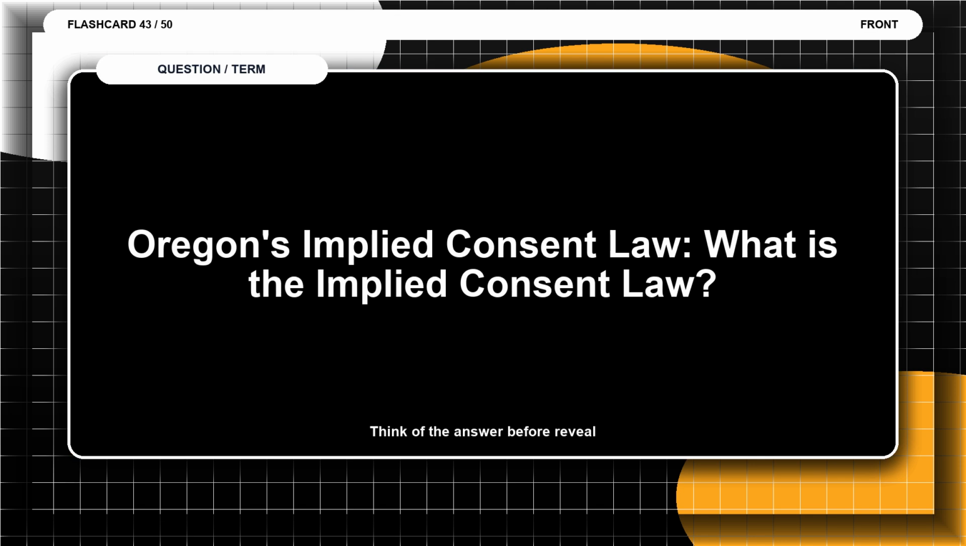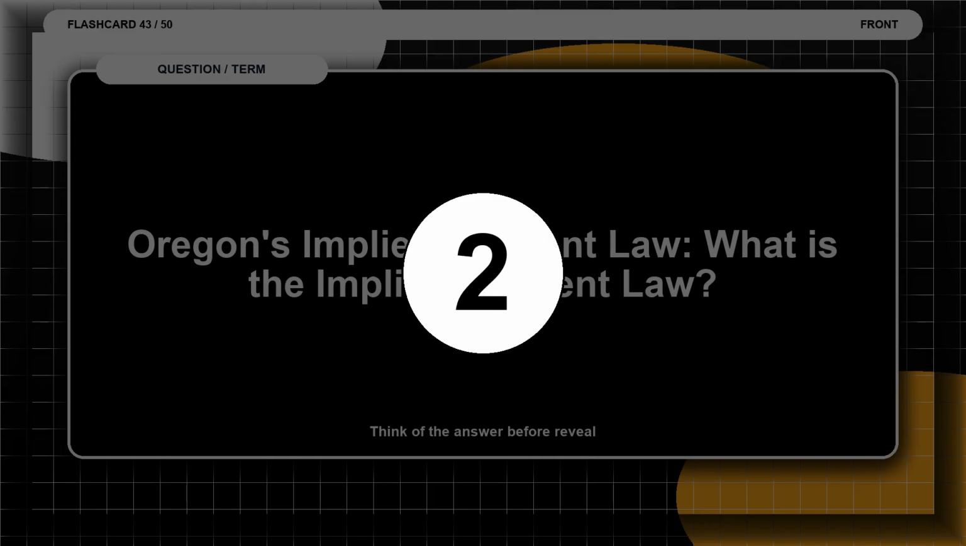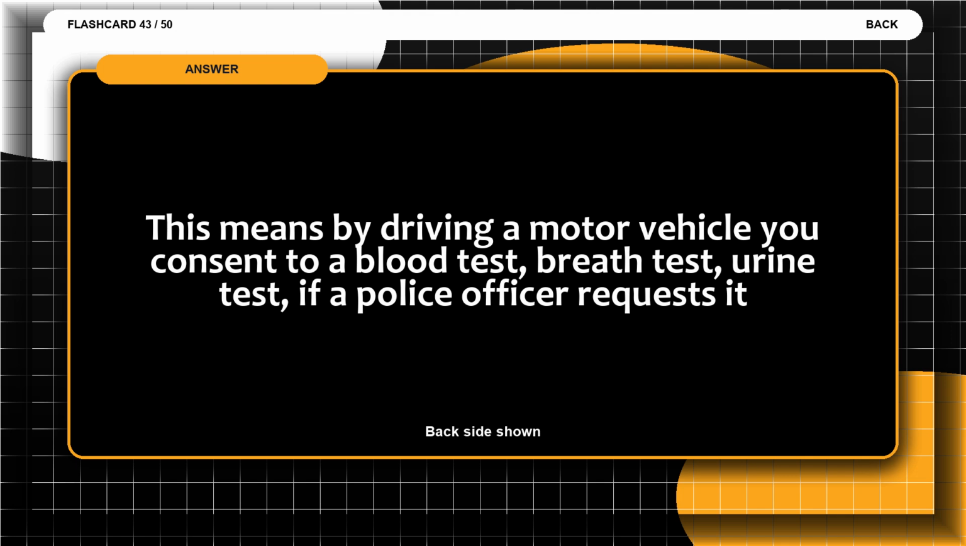Flashcard 43. Oregon's implied consent law. What is the implied consent law? Think of the answer before the reveal. The answer is, this means by driving a motor vehicle you consent to a blood test, breath test, urine test, if a police officer requests it.